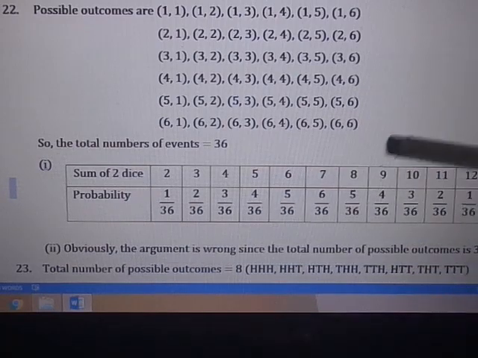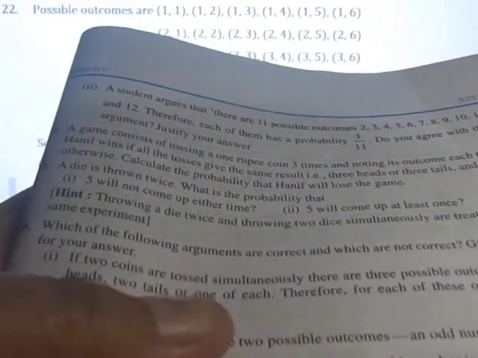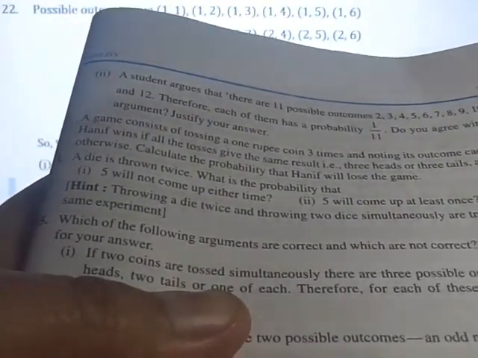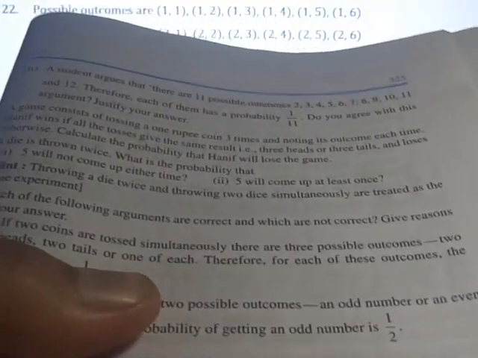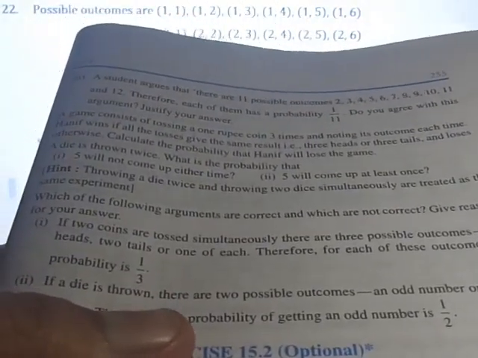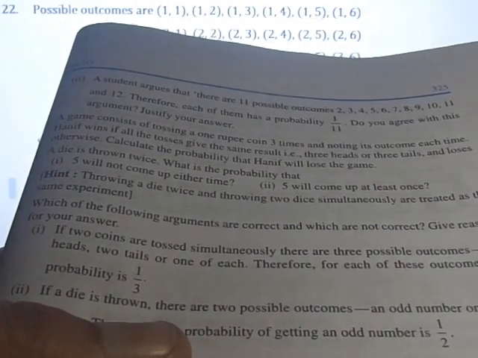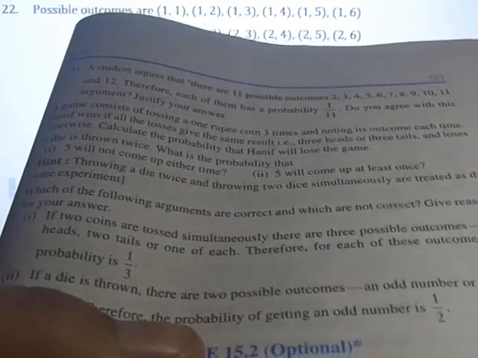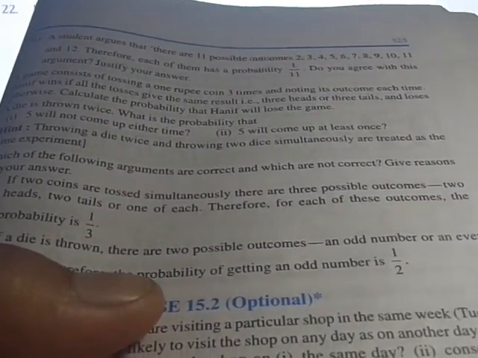Number 2. In number 2, have a look at the question. On the top of the page, a student argued that there are 11 possible outcomes: 2, 3, 4, 5, 6, 7, 8, 9, 10, 11, and 12. Therefore, each of them has a probability 1 by 11. Do you agree with this argument? Justify your answer.